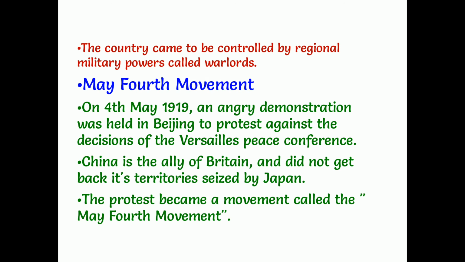China is the friendly country of Britain, but the places which were occupied from China by Japan were not returned to China. As China is a friendly country of England, England might have asked Japan to return the places, but this did not happen, and so the protest was started by the people of China. This is called the May 4th movement.